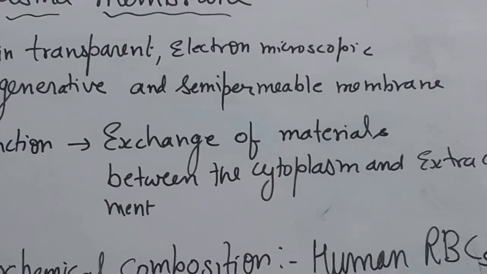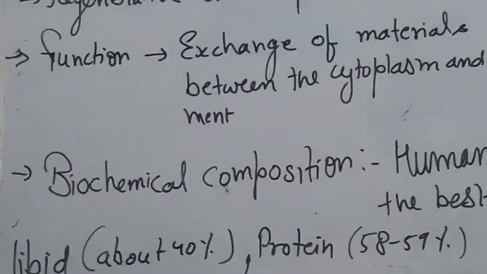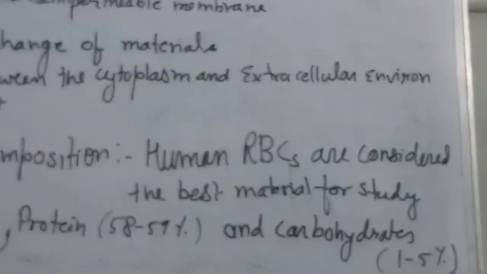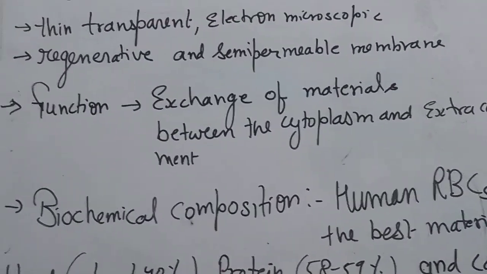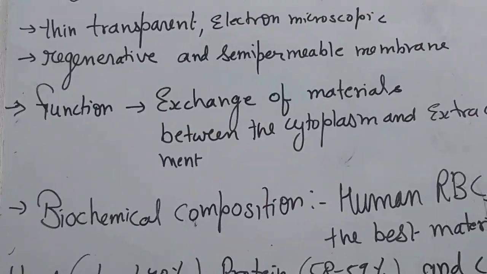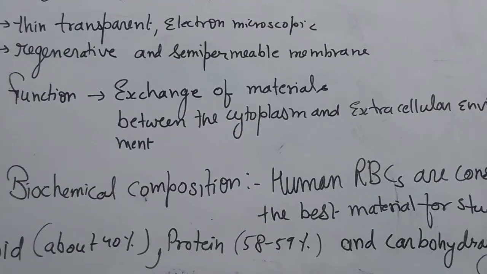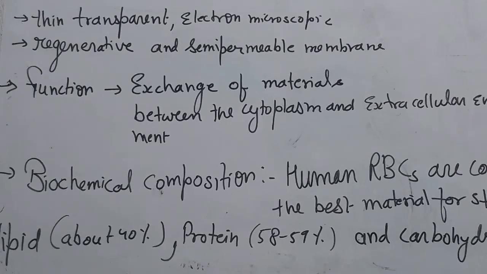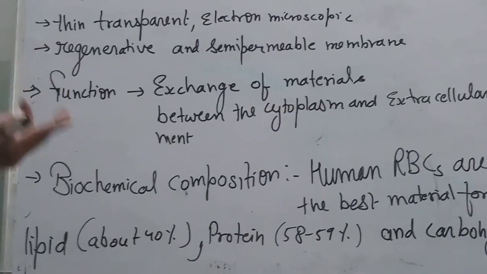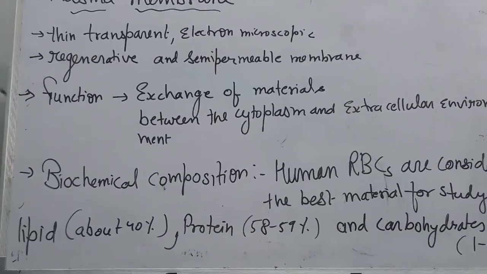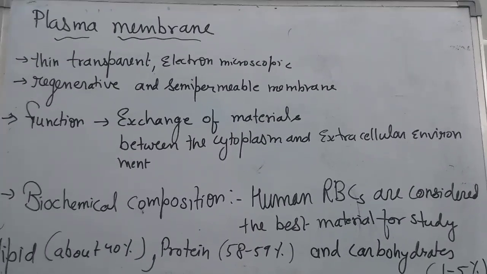This cell membrane is found in every organism, in both animal and plant cells, and the plasma membrane has a very specific function, because materials are exchanged from inside to outside through it. So first we see its function, and then how many scientists gave their models to explain the structure of the plasma membrane.